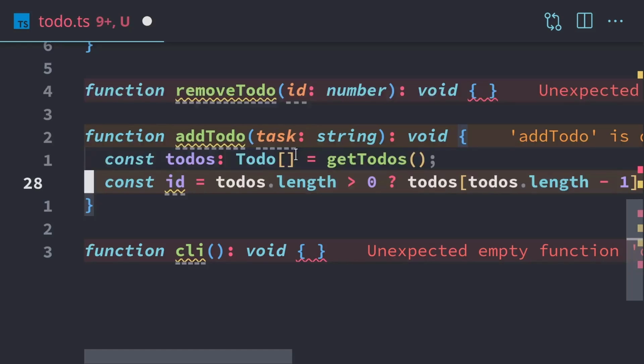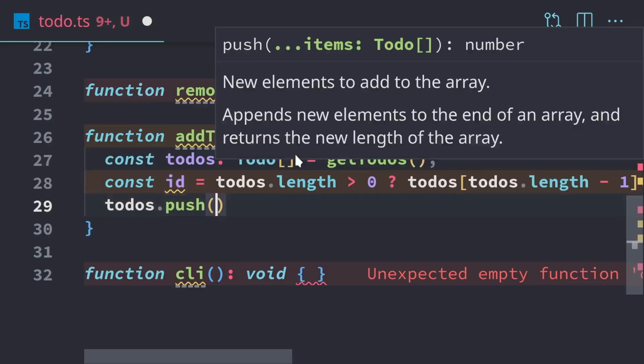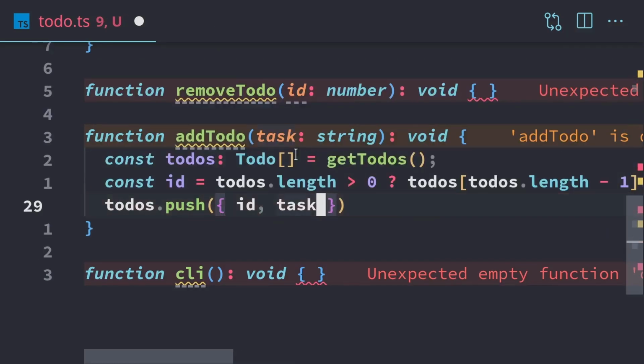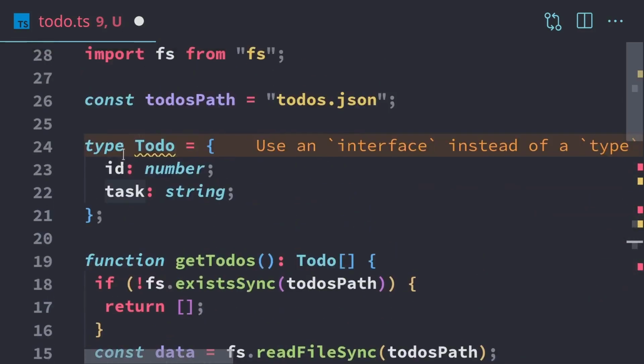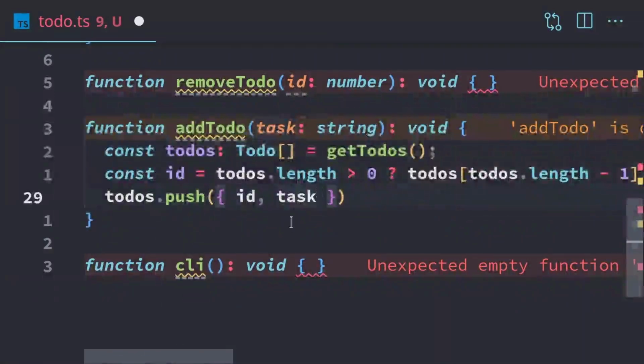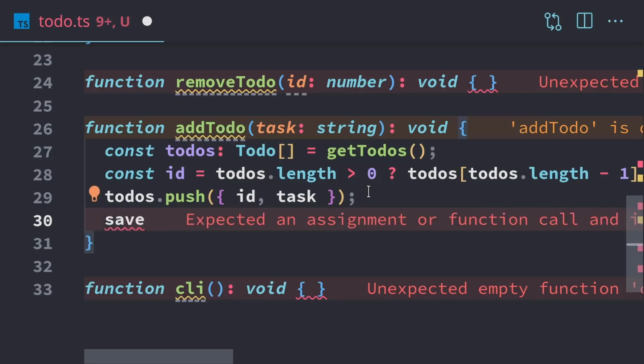So once we have our ID, we can access our to-dos array, push to it, and we're going to push in the ID and the task. And the task is just a string. So we're pushing the same shape of an object. Our type of Todo is ID number, task string. And here we have an object with curly braces, ID number, task string. So the types match. That's why we're not getting any errors. Everything's good so far. Once we push the new task onto the to-dos, what we're going to do is save the to-dos.